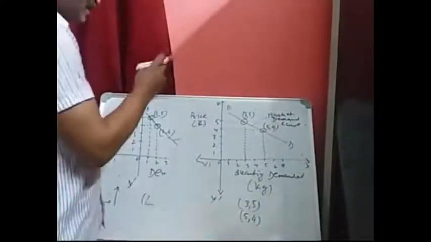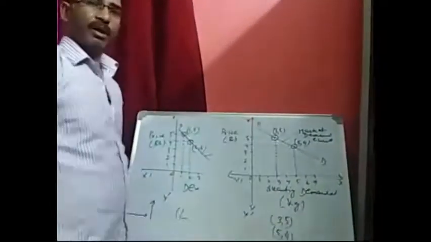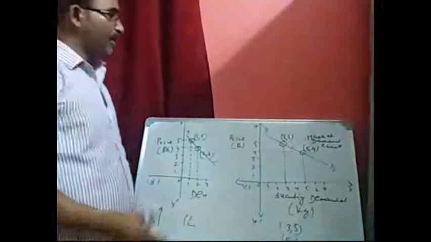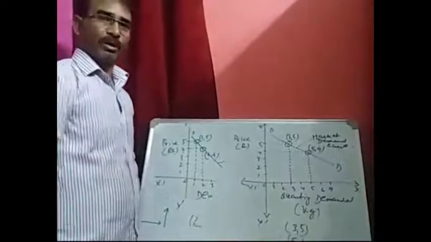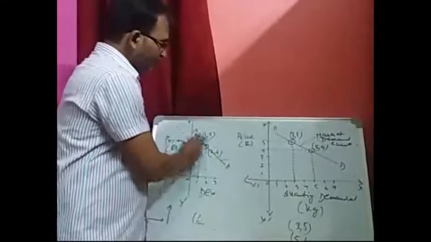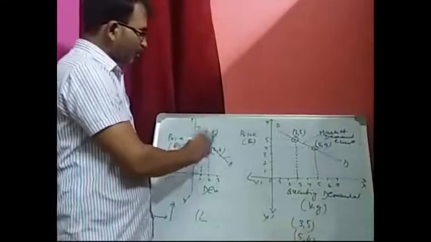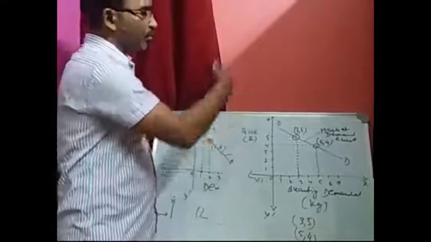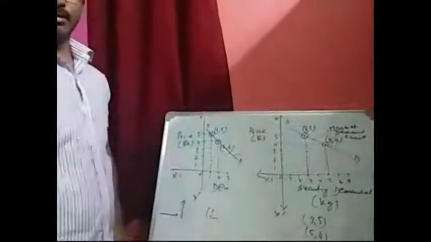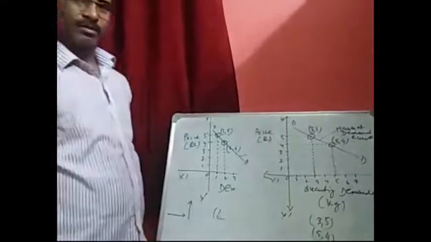So see, the market demand curve arises from the individual demand curves. X's demand plus Y's demand, if you add them together, then automatically you get the market demand curve. A question may arise: how can you draw the market demand curve from the individual demand curves? At first you draw the individual demand curves, and then if you plot X's demand and Y's demand together in a two-dimensional graph, you automatically get the market demand curve. Clear on this? Okay, thanks.